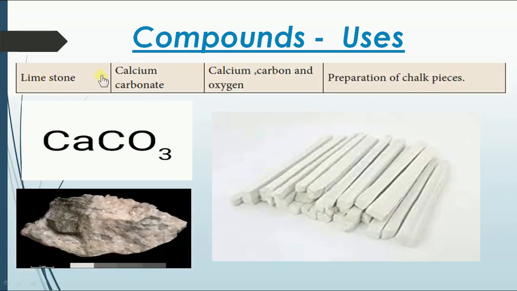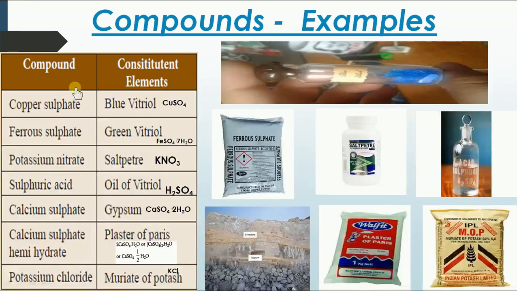Next, limestone. Limestone is calcium carbonate. The limestone has 3 different forms: limestone, marble, chalk piece. All are limestone. You could see here, marble is made from this. Calcium carbonate, the elements present in it are calcium, carbon and oxygen. They are used as chalk pieces, right? The next one, the other examples of some compounds.